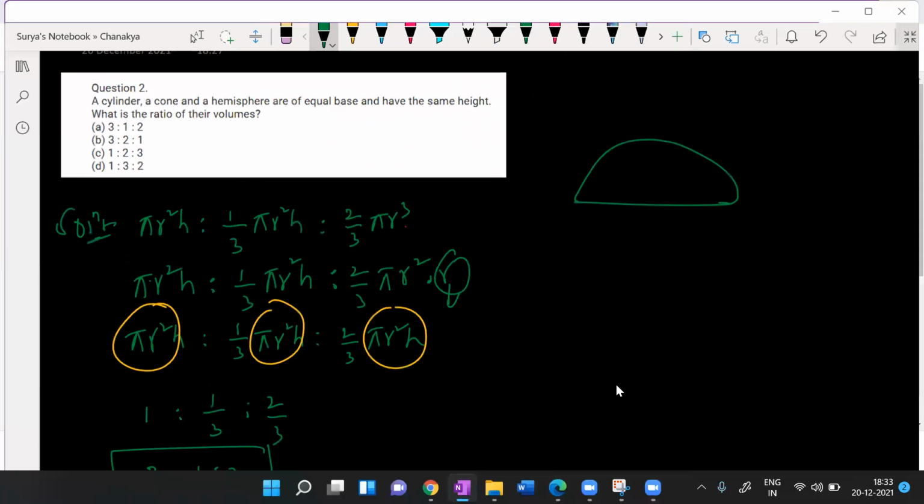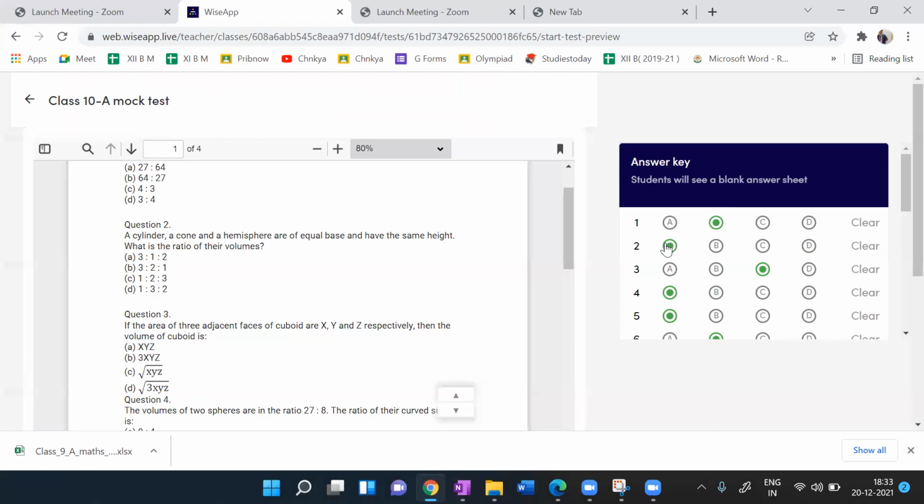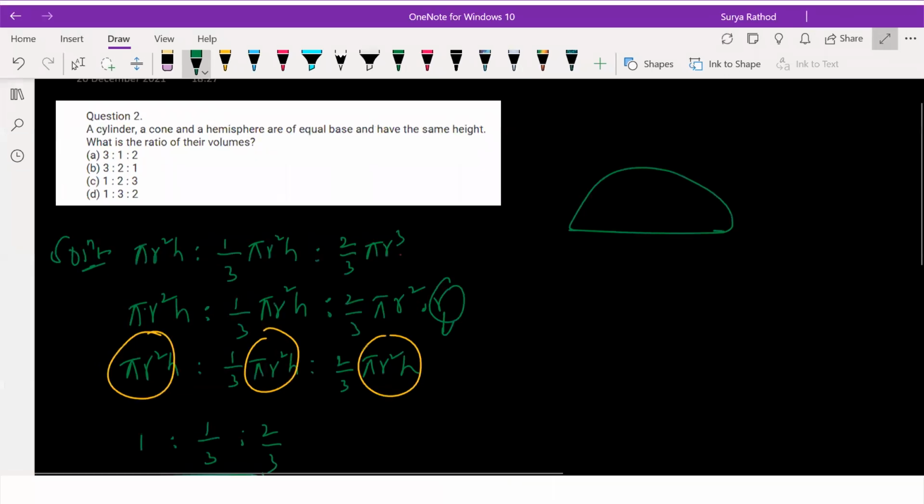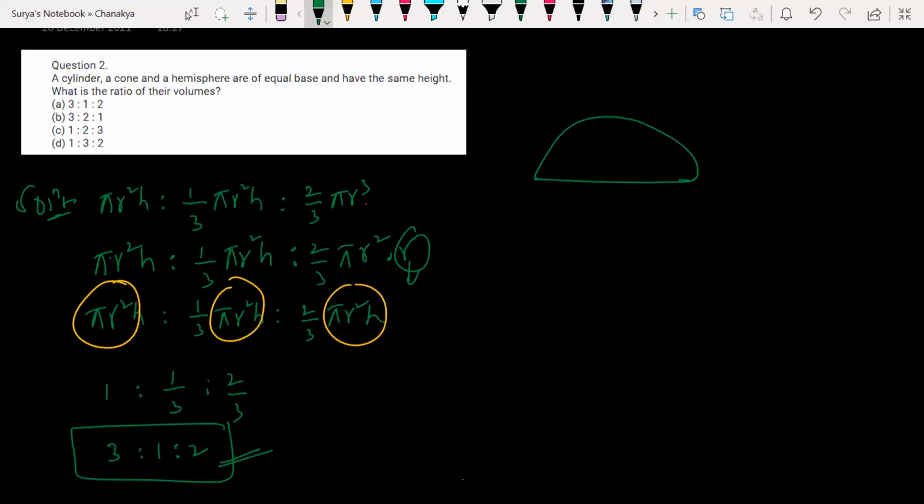Was there any problem in the option? No, sir, I just didn't understand it. Oh, option A is correct only, right? I gave the right option only. This question has been asked for class 9 as well. The same question I asked for class 9 students, but I just gave the cone, hemisphere, and cylinder in zigzag order. So this is your answer, 3 : 1 : 2. If you change the order, then the ratio will change. Okay, hope it is clear.